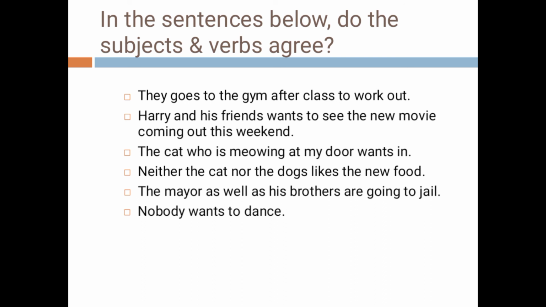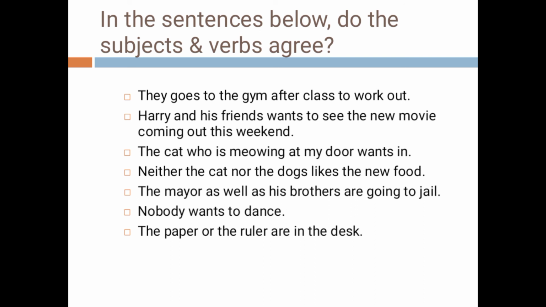Nobody wants to dance. Nobody is an indefinite pronoun, singular, so wants is also singular. This sentence is right. The paper or the ruler are on the desk. Here are is used, but the nearest subject is ruler. Ruler is singular, so it should be is: the ruler is on the desk.